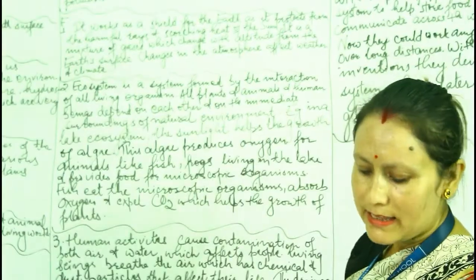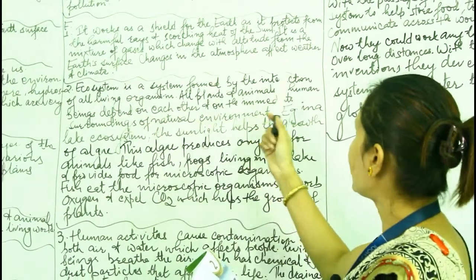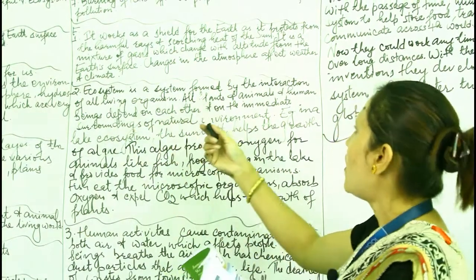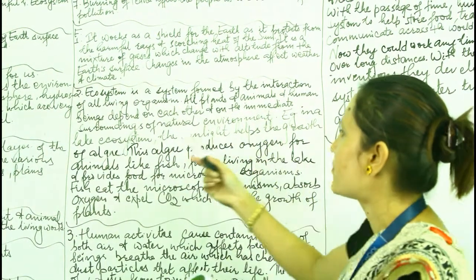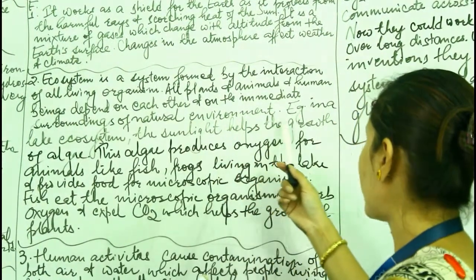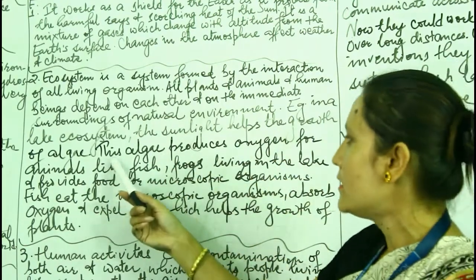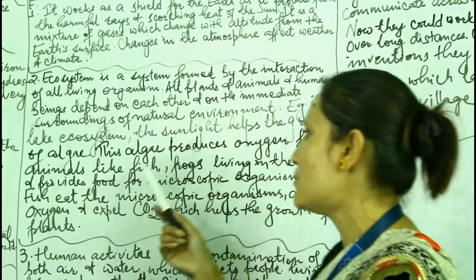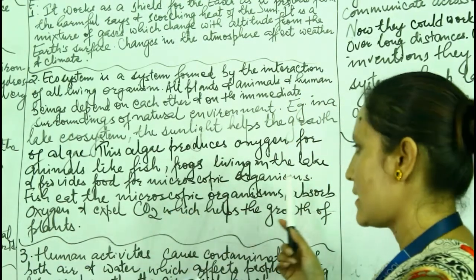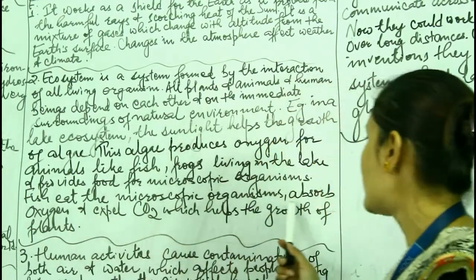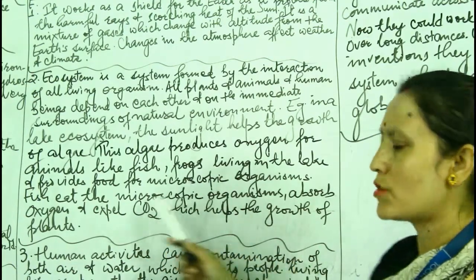Number 2, explain ecosystem with the help of an example. Ecosystem is a system formed by the interactions of all living organisms. All plants, animals and human beings depend on each other and on the immediate surroundings of the natural environment. For example, in a lake ecosystem, sunlight helps the growth of algae. This algae produces oxygen for animals like fish and frogs living in the lake and provides food for microscopic organisms. Fish eat the microscopic organisms, absorb oxygen and expel carbon dioxide, which helps the growth of plants.